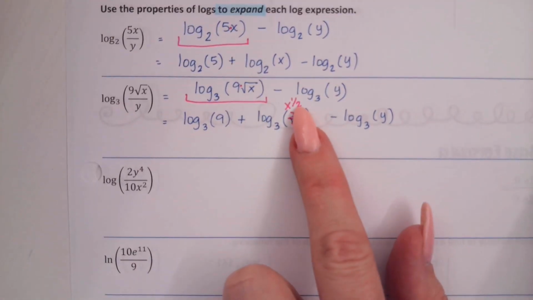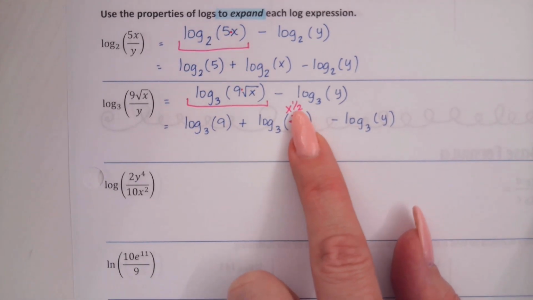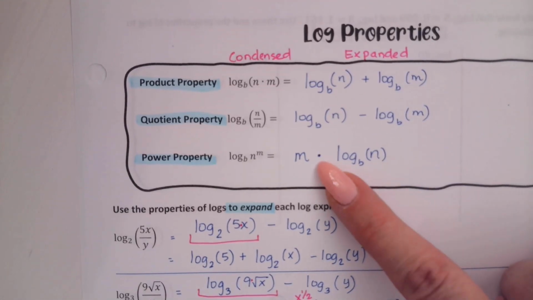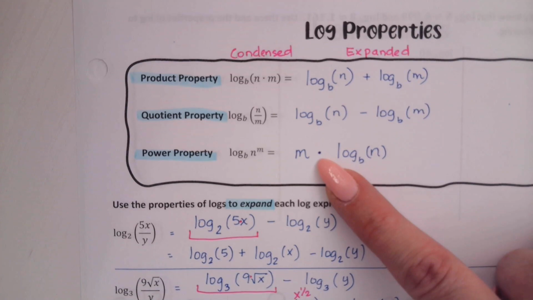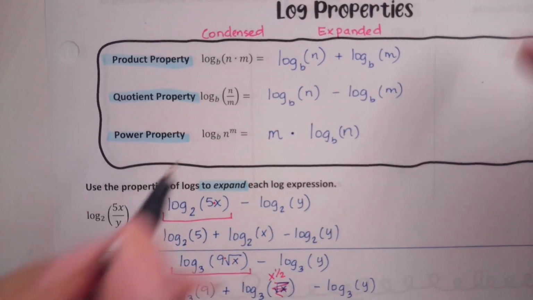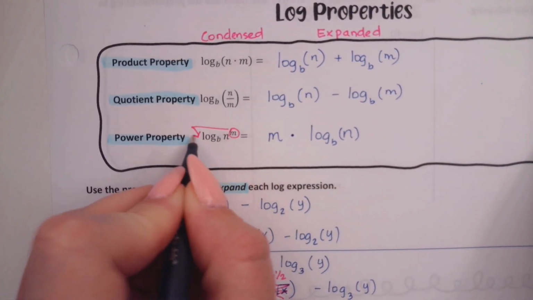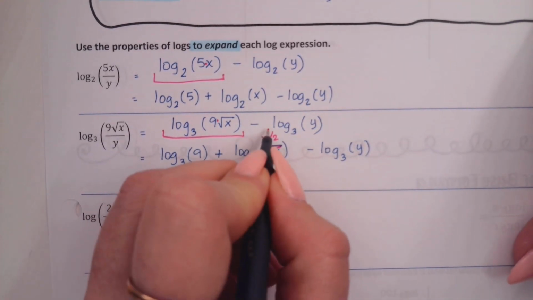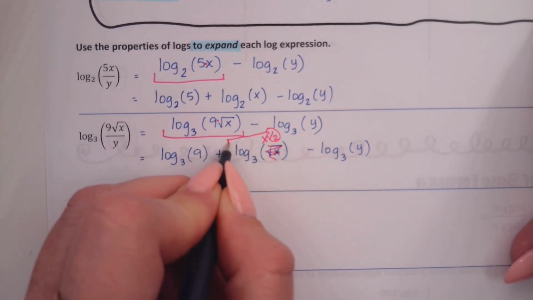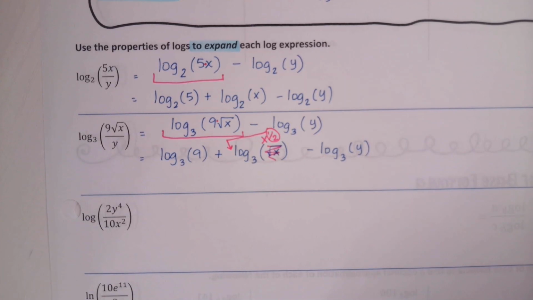So I need to take this exponent on the x, and according to power property, I need to bring it down in front of the log. You're basically taking the exponent and moving it down in front. So I need to take that 1/2 and I'm going to move it down in front of its own log.